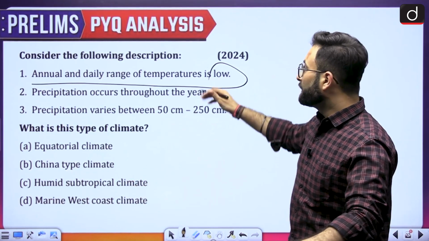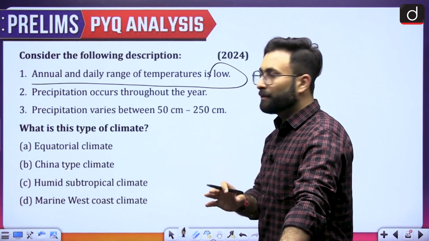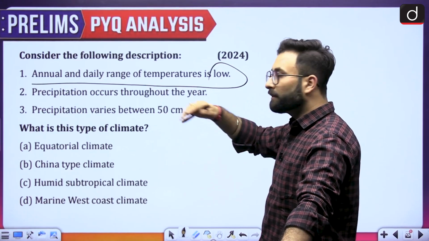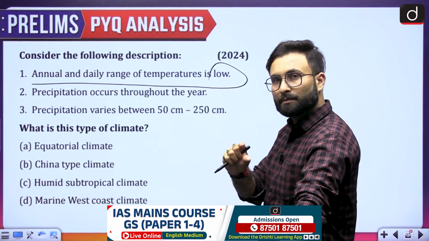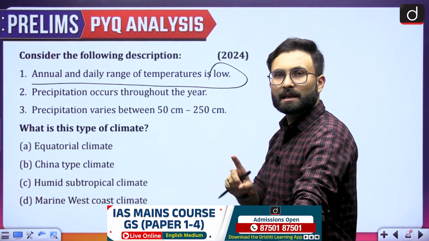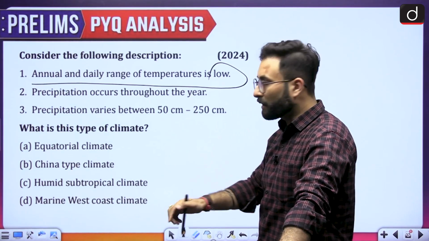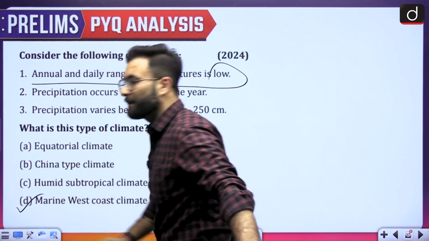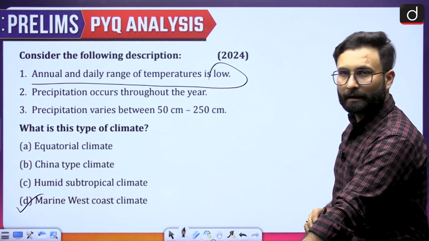They are talking about a particular kind of climate wherein the annual and daily range of temperature is low. That means there is a moderating effect. Wherever there is a moderating effect, it is a Mediterranean kind of climate or the marine west coast climate. So option D is your right answer over here.